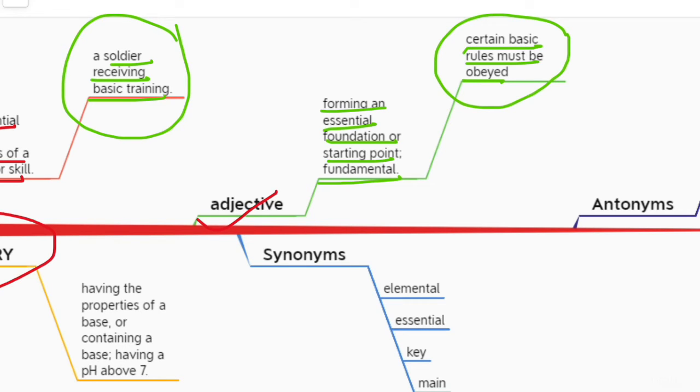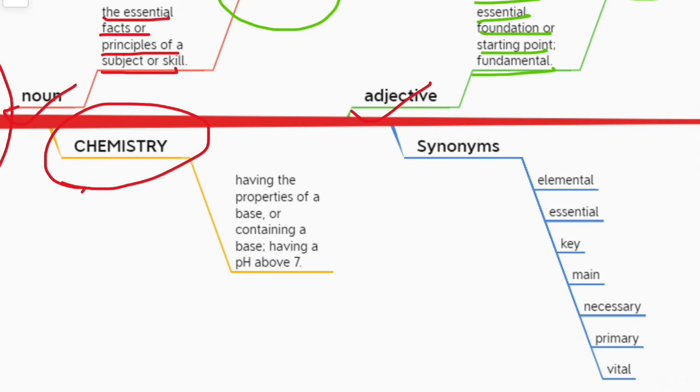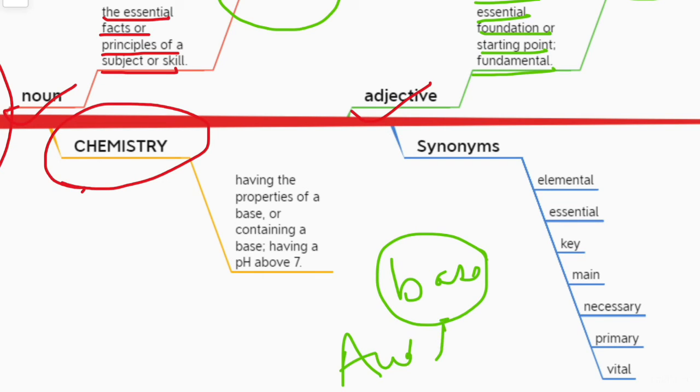Next, I had told you that we are also using this word basic in chemistry. So let us see how we can use it. You have heard about the last word, base, and we have acids and bases in chemistry.